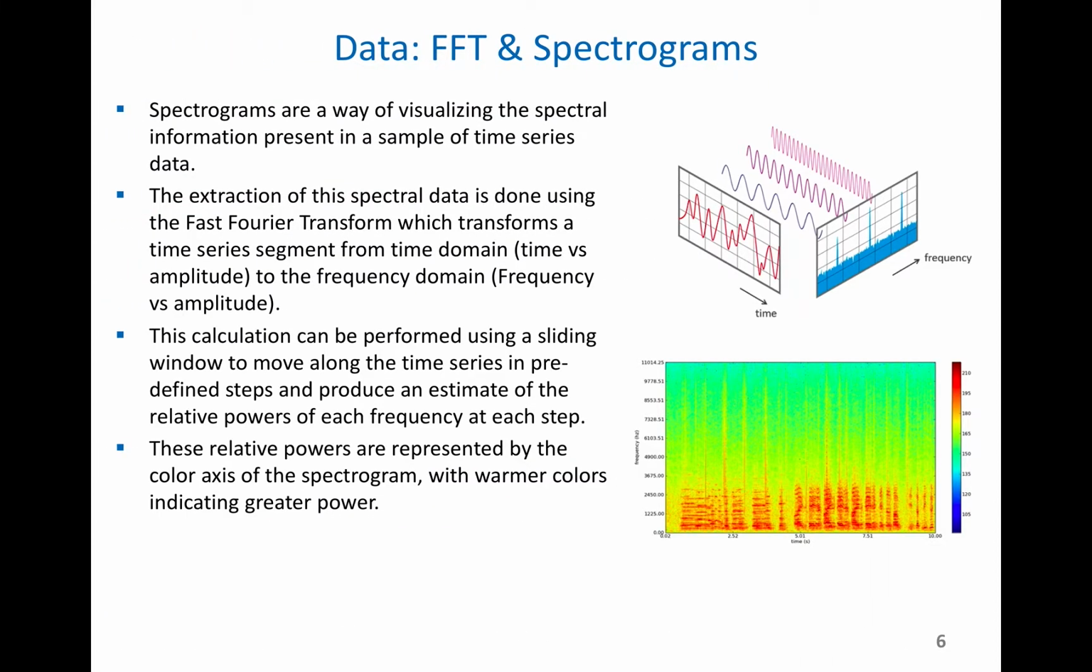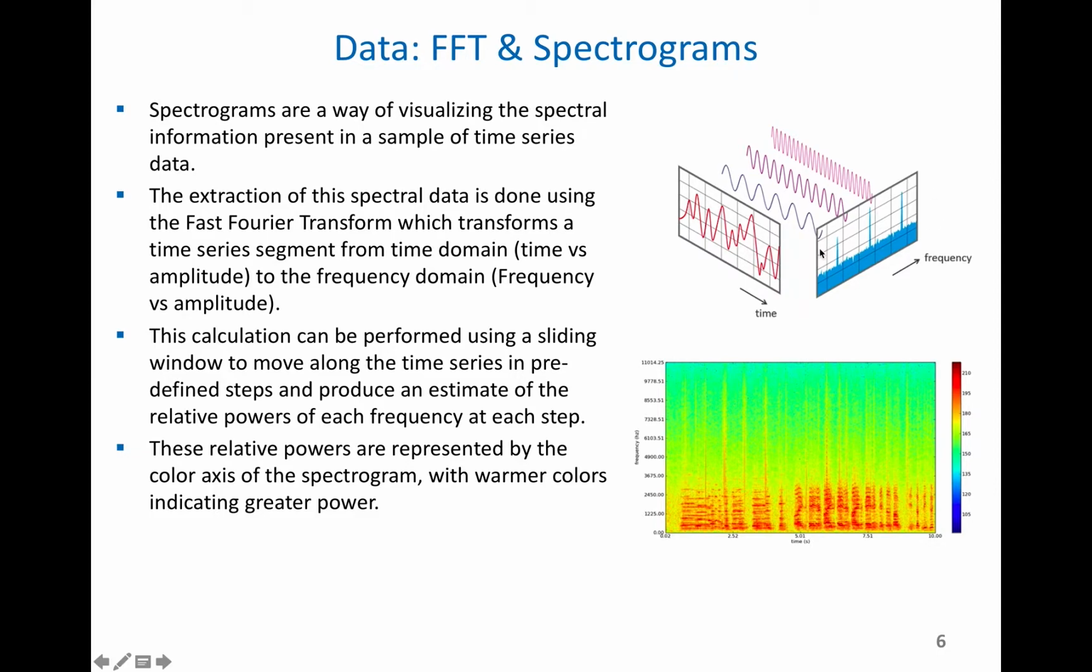So we're going to get into a few more details about how FFT and spectrograms work, because that's so fundamental to how this project works. Spectrograms are a way of visualizing the spectral content of a sample, of a time series sample. Basically, the way this works is it's done using a fast Fourier transform, which transfers the time series data from the time domain into the frequency domain.